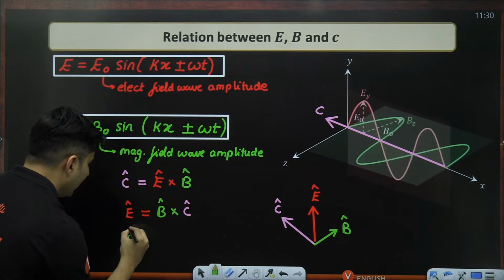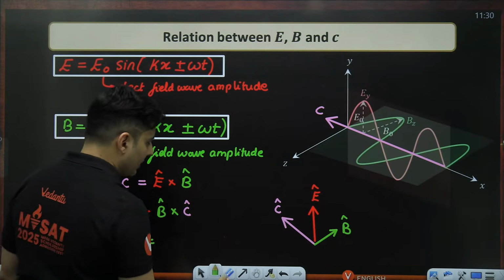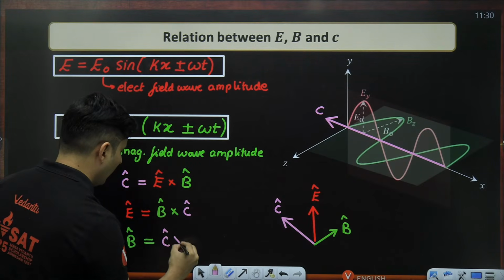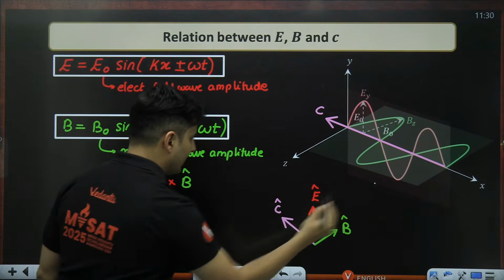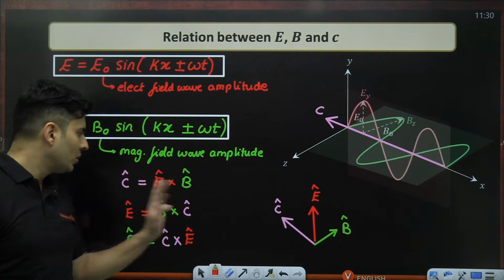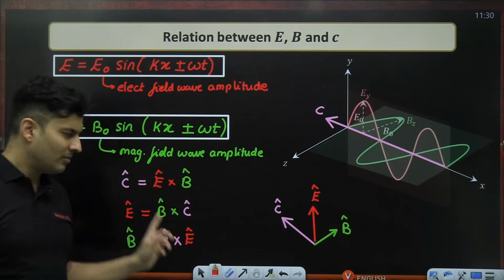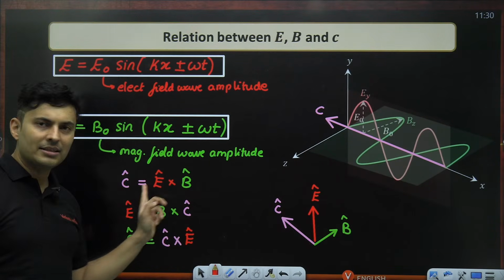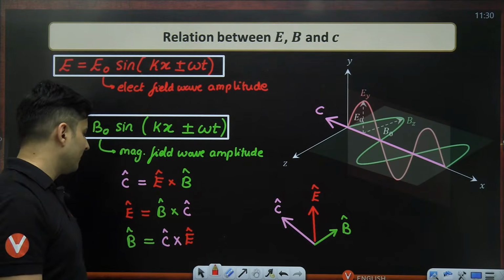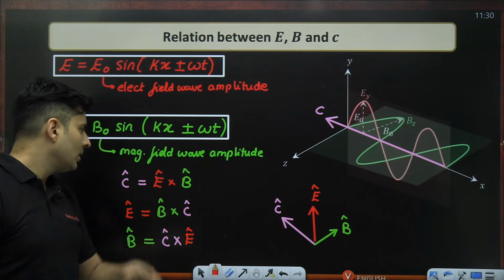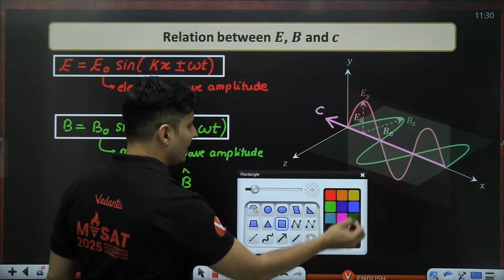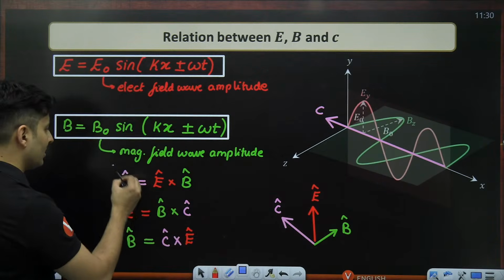So B hat will be nothing but C hat cross producted with E hat. So all these things are possible. Main thing you should know, any one of these relation, specifically know this will be easier. C is equal to E cross B, that is more than enough. Okay, C is equal to E cross B. If you know that, it's more than enough. Anything else also you can do it, or if you know how this diagram works.